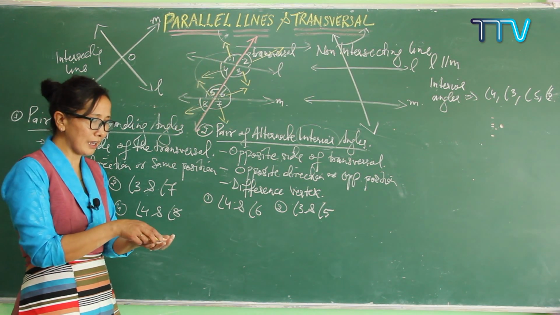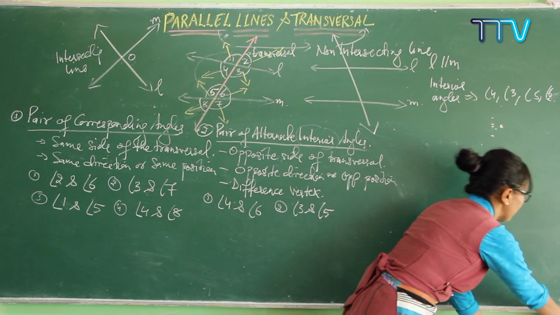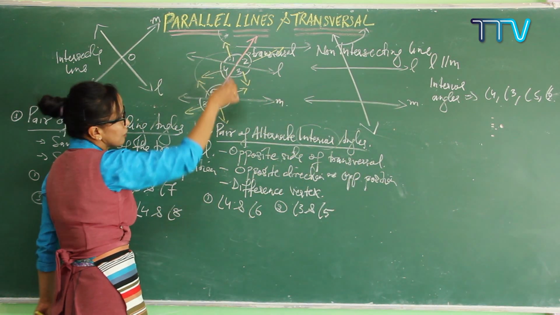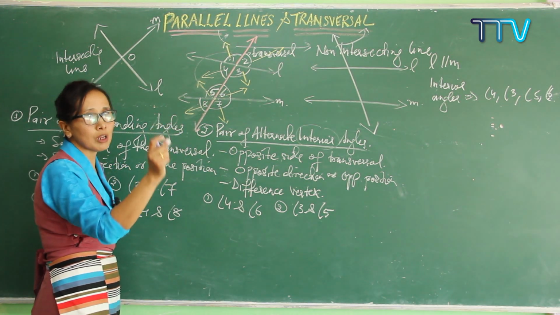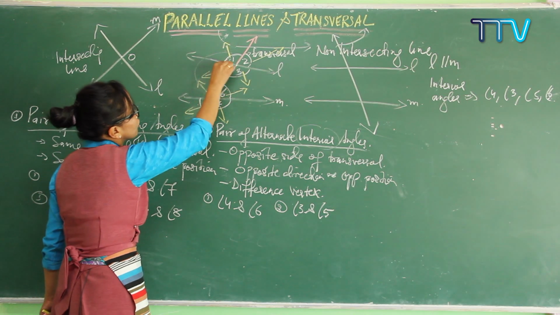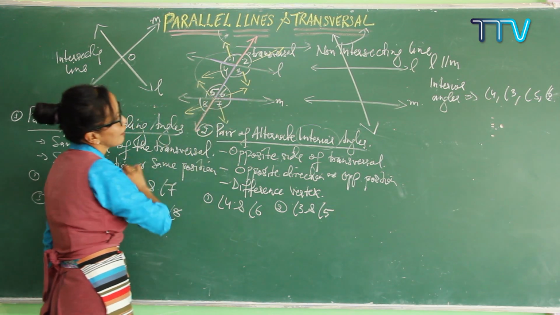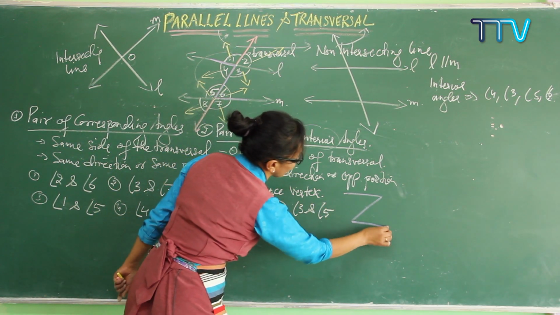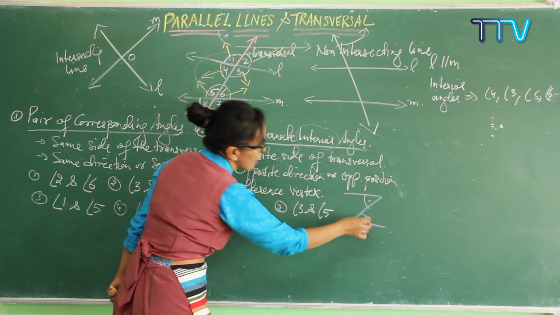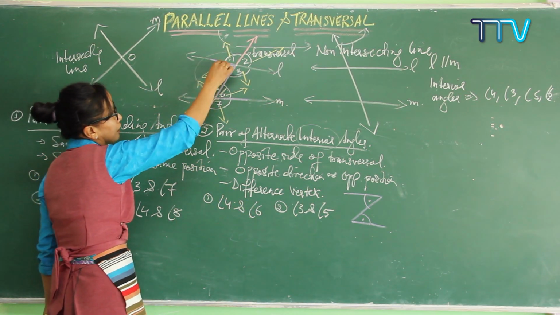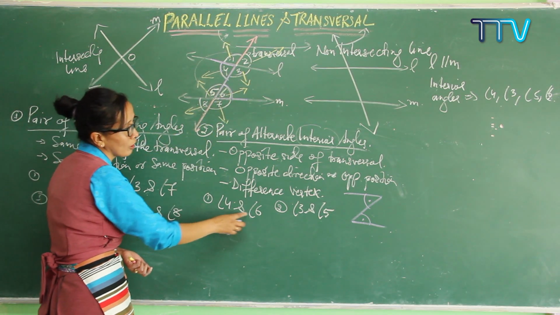And sometimes students can identify it by using the shape. Let me write it here and highlight. We can identify the alternate interior angles by the Z-looking shape. When I draw it in this way, this is forming a Z exactly. So the angle forming here, this angle and this angle, are always called alternate interior angles. Angle 4 is forming here and angle 6 is here. So 4 and 6 are called alternate interior angles.